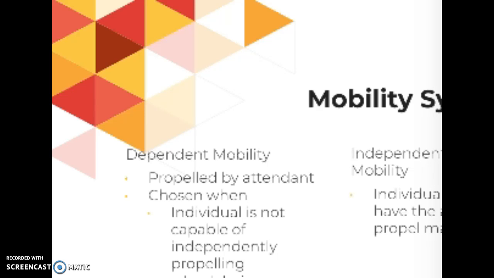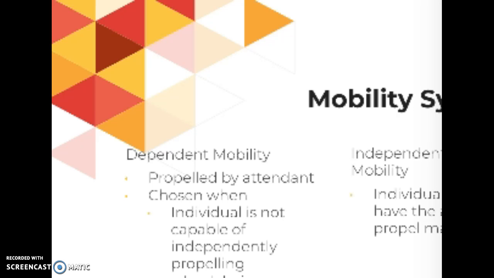Dependent mobility is propelled by an attendant. That includes strollers and transport chairs as well as a manual chair, but it is propelled by an attendant. This is chosen when the individual is not capable of independently propelling a wheelchair, or a secondary system is needed that is lightweight and easily transported.